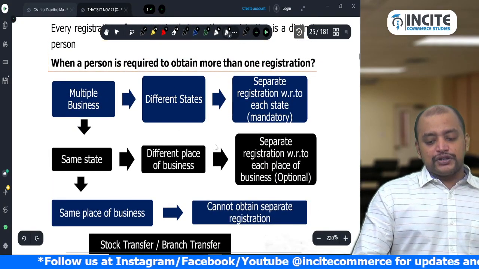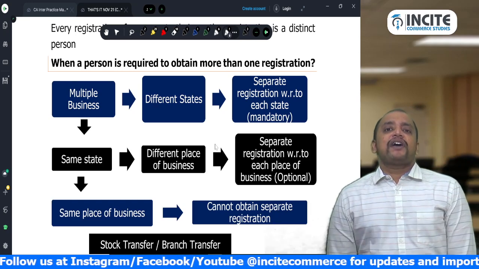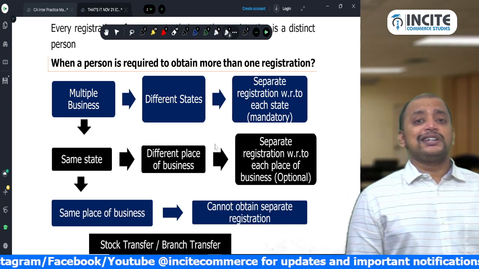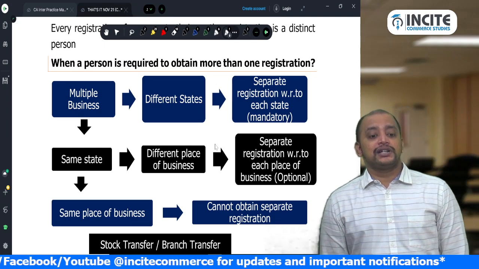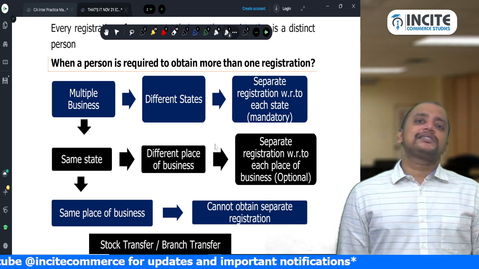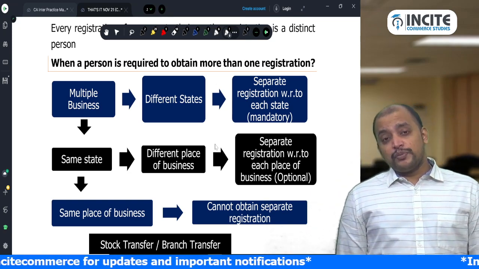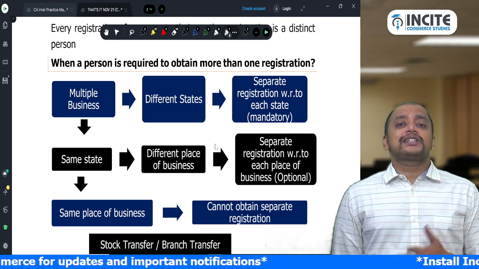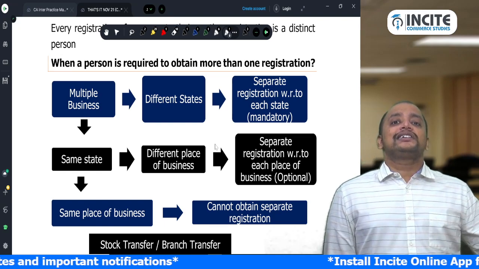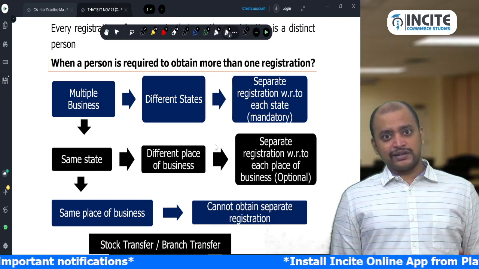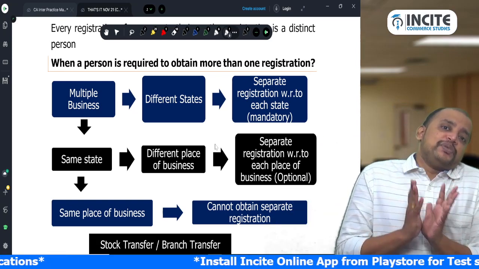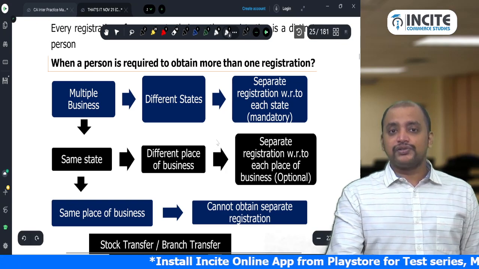In this regard we need to know one point. Suppose I have multiple businesses in different states, should I get registration in each state? Yes, I need to obtain registration in each state. Suppose I have multiple businesses in the same state but different places of business, I have an option whether to go for separate registration or continue with a single registration by showing the other place as my additional place of business. Suppose I have multiple businesses in the same state, same place, there is no need to get a separate registration.